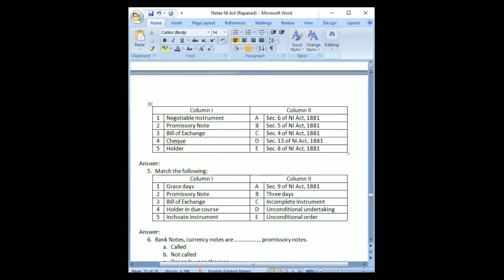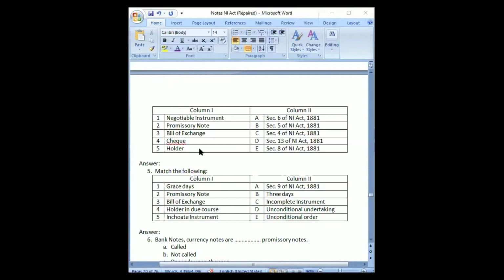Next one. Holder in due course. Grace days is 3 days. So 1 is B. Yeah. Promissory note is unconditional undertaking. Yeah. Bill of exchange is order. Inchoate is incomplete instrument. Yeah. And holder was section 9.